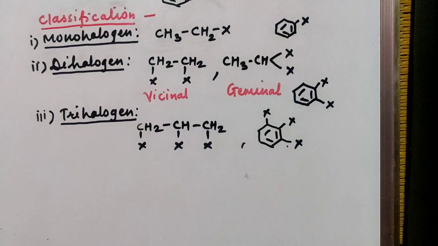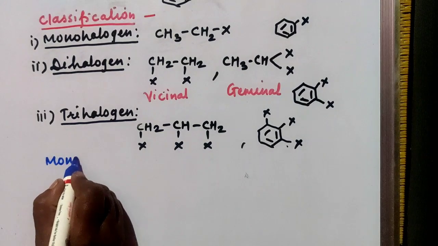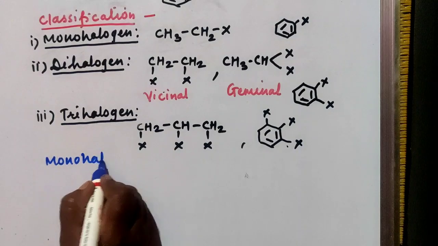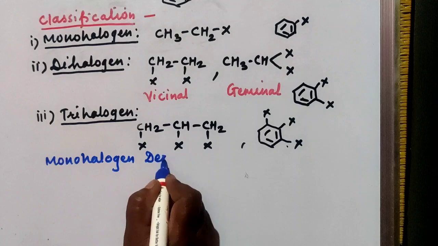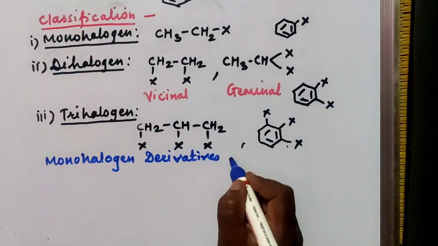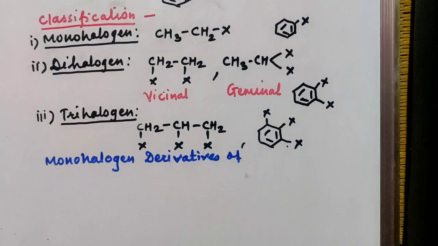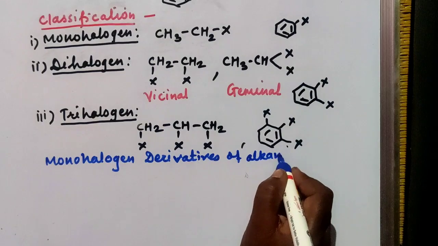So we'll go for first monohalogen derivatives of alkanes.